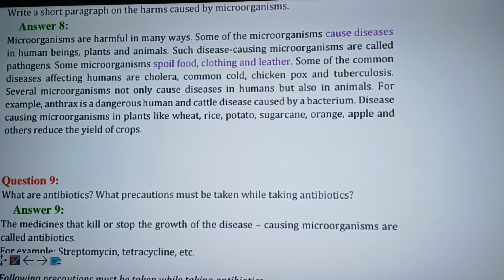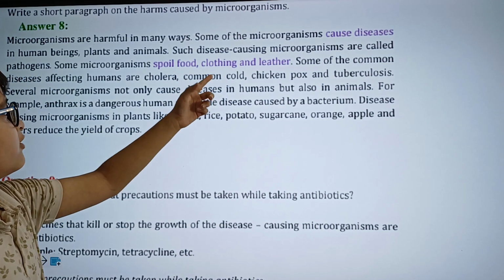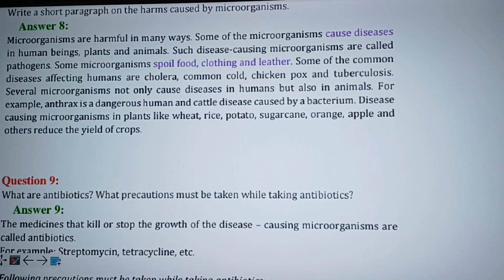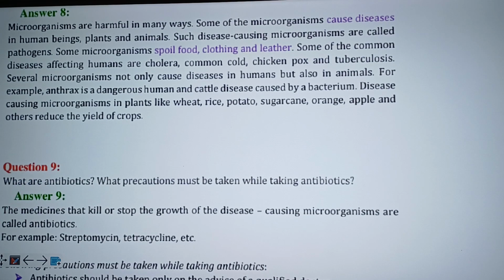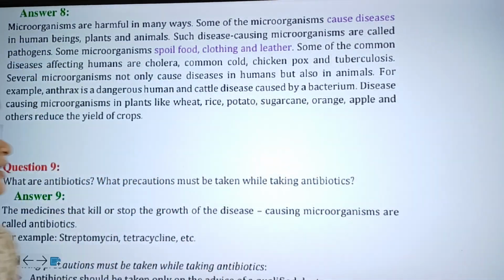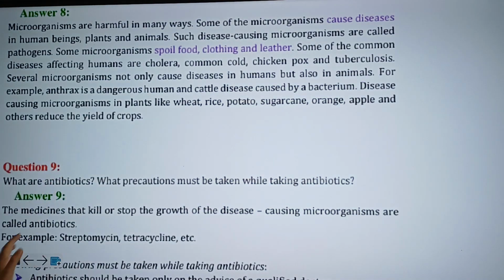Some of the common diseases affecting humans are cholera, common cold, chickenpox, and tuberculosis. A lot of the common diseases that are caused by microorganisms in humans are the above: cholera, common cold, chickenpox, tuberculosis, etc. There are other diseases as well, such as malaria. Other than that, several microorganisms not only cause diseases in humans but also in animals. Humans are not the only type of being which are affected by microorganisms and diseases. Other animals are also affected.